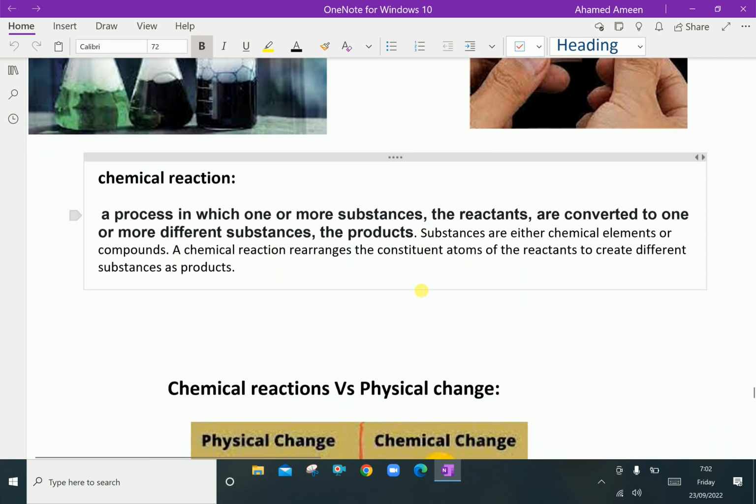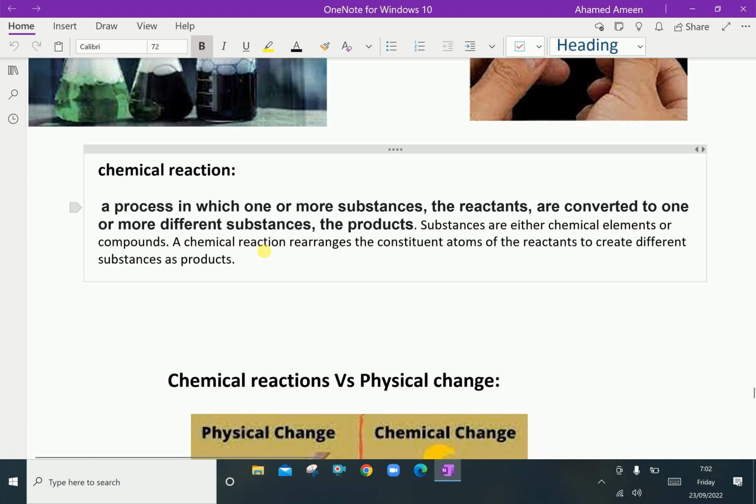What is a chemical reaction? A process in which one or more substances, the reactants, are converted to one or more different substances, the products. That is, what you are adding before the chemical reaction is called reactants, and the substance you are getting after the chemical reaction is called products. Substances are either chemical elements or compounds. A chemical reaction rearranges the constituent atoms of the reactants to create different substances as products.